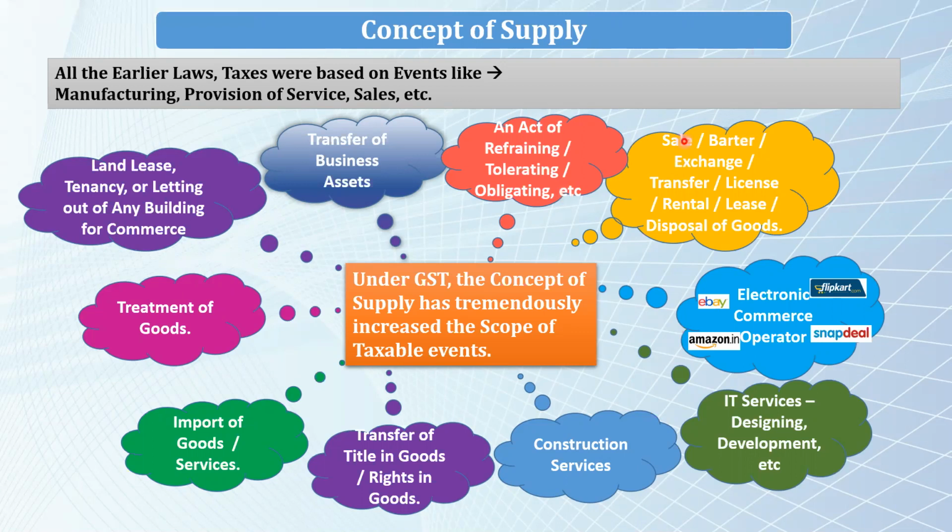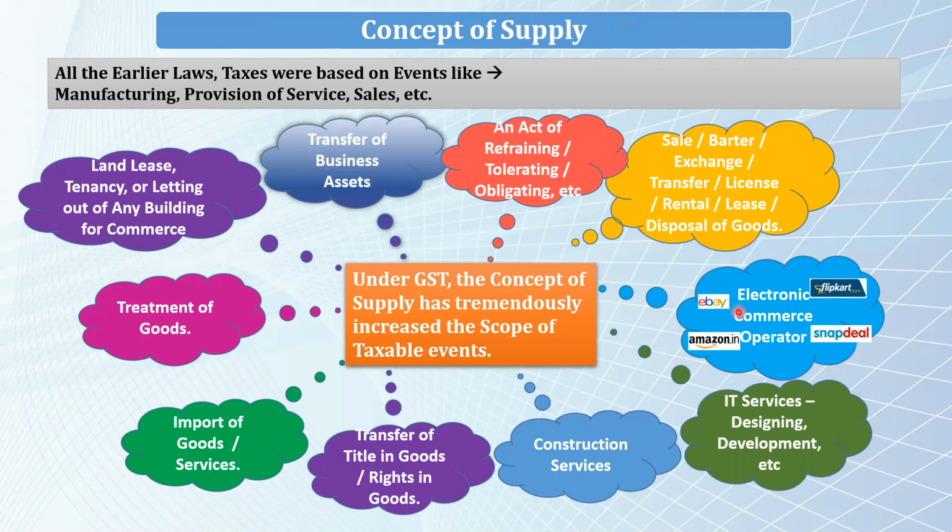We all know that GST is applicable on sales. However, GST is also applicable on barter, exchange, transfer, license, rental, lease, and disposal of goods, due to the wide scope of the term supply.